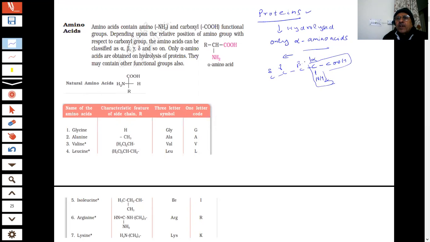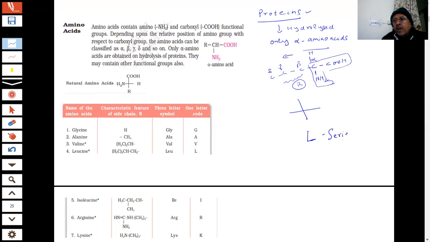Now here you can have different groups, as you can see. If I write H and this I write R, student, R means this I will vary, this I will change and I will get different amino acids. Different amino acids will be obtained, students. So these amino acids can contain other functional groups also, students. But alpha amino acids means a COOH group, and the adjacent carbon has got an NH2 group. And further it was found, student, that they belong to L series.